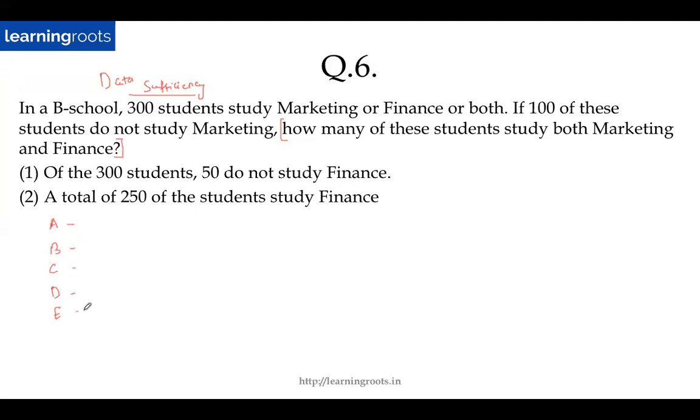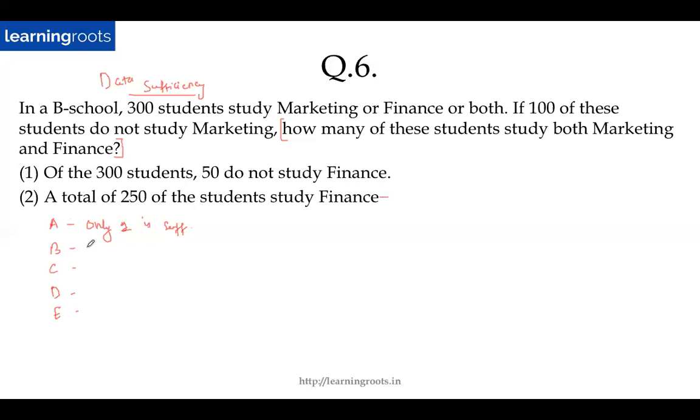So these are the 5 options that you have: A, B, C, D, and E. So what is A? Only 1 is sufficient to answer the question. That means if I take the information given in 1, and if I get a unique value of this answer, then I will tell you that 1 alone is sufficient to answer the question. And if 2 alone, if I take this statement, is not sufficient, then I'll mark A as the answer. I hope everyone got this. So A is basically 1 alone is sufficient to answer the question, but 2 alone is not.